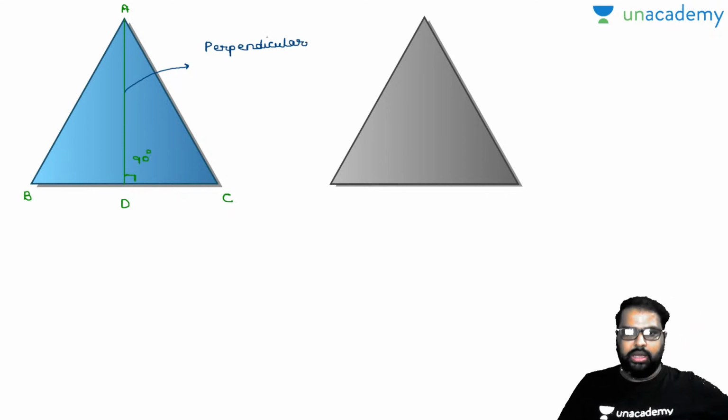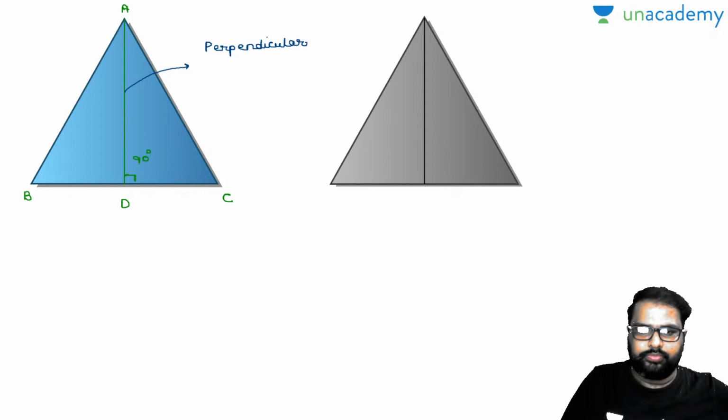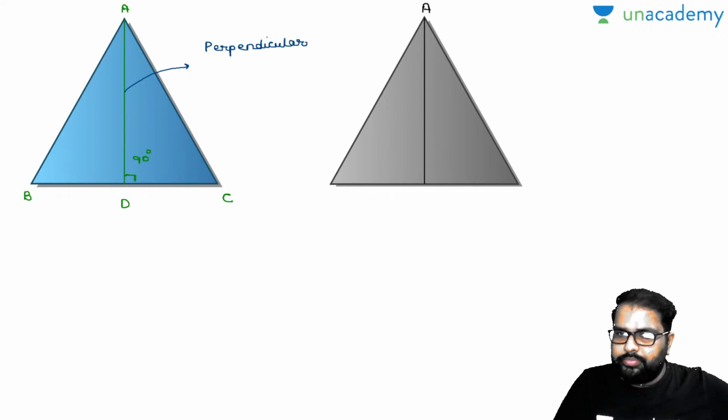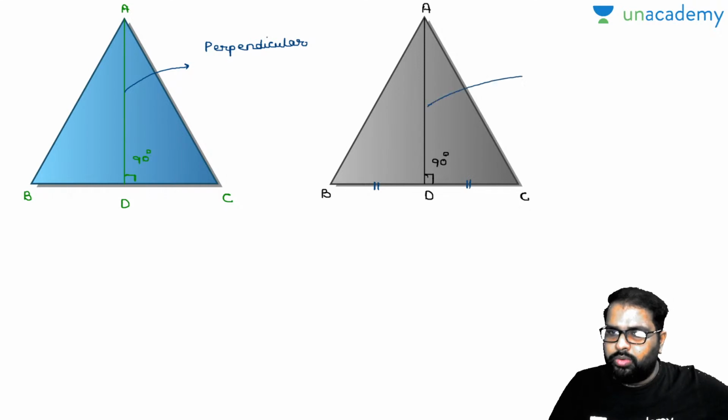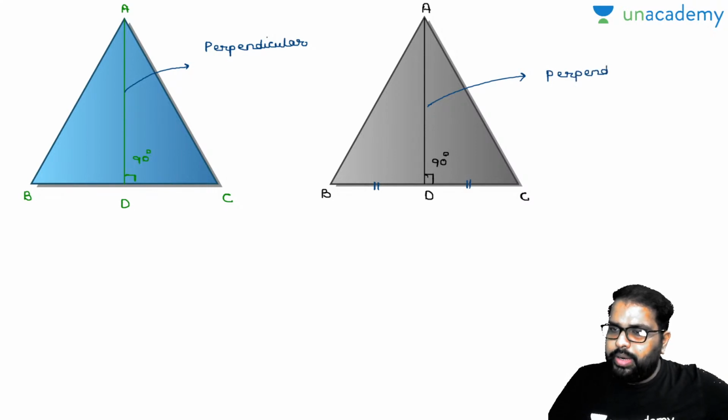Height of a triangle. Let us take one more thing. So see here, I have drawn a line segment from one vertex to the opposite line segment, ABC. Now this line segment AD will be making 90 degrees with the base, and it divides the base into two equal halves. Can anybody say what this AD is called now? This is called perpendicular bisector.